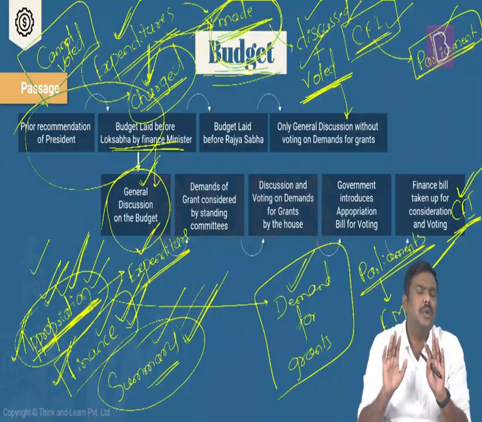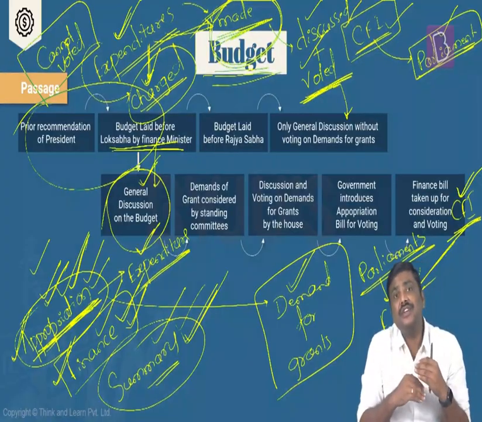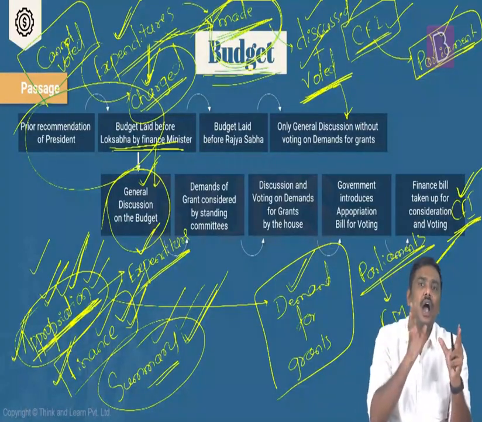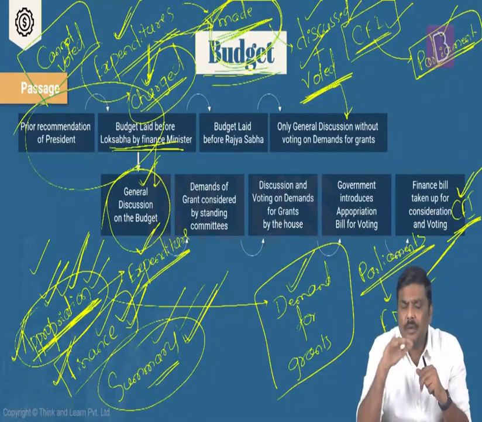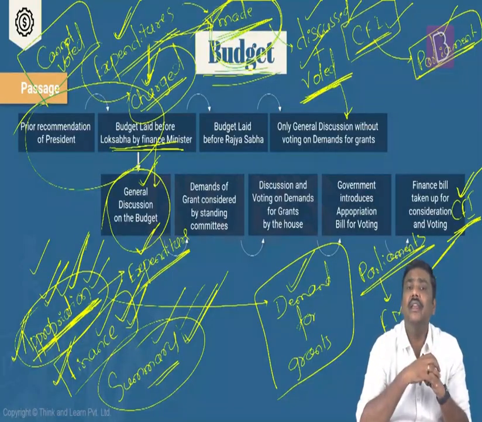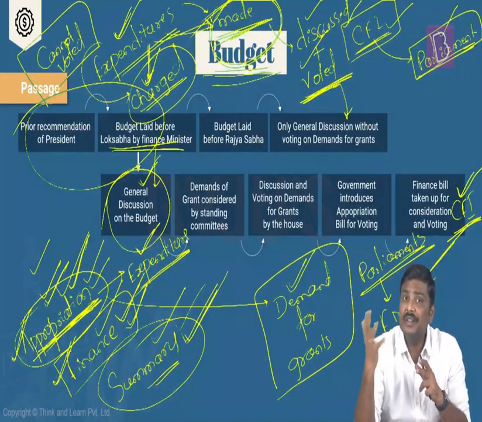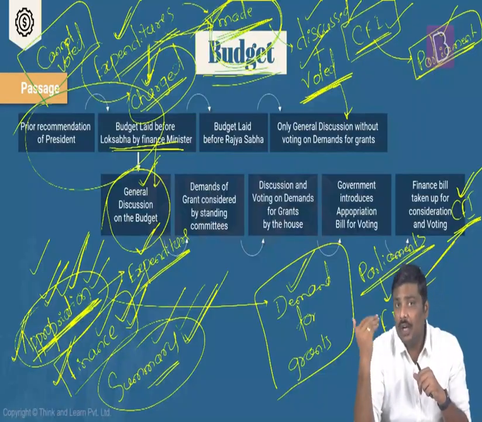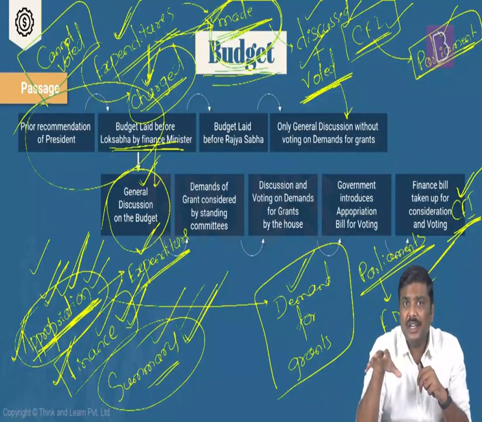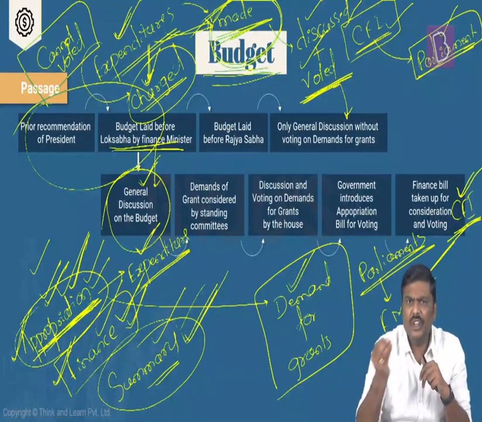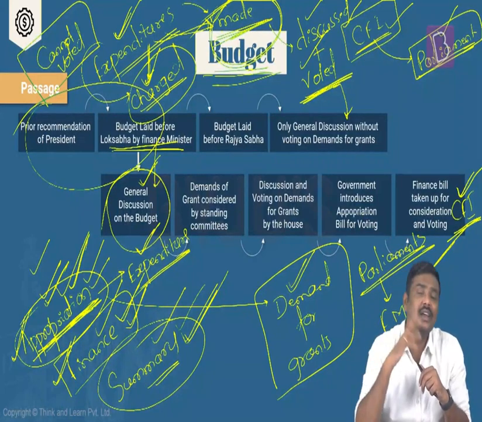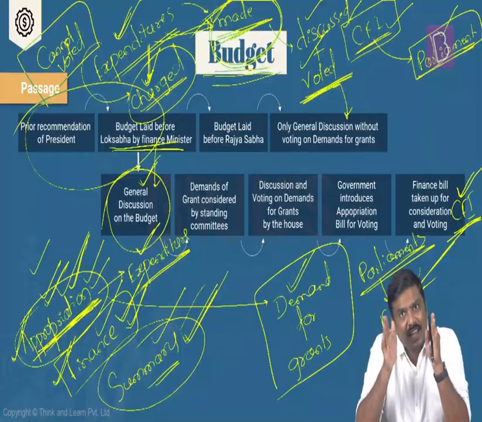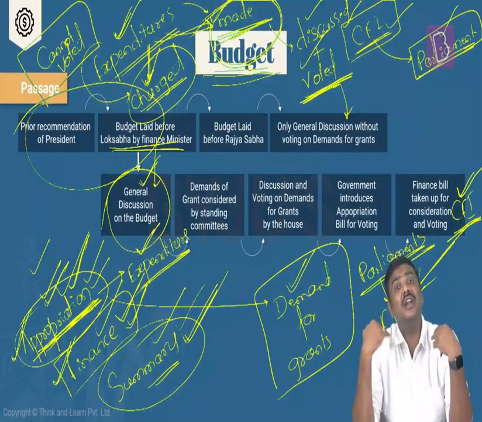What do you mean by general discussion? For the next 2 to 3 days, the parliament will discuss how the budget looks. Is this budget going to revive the economy? Is the budget going to bring black money into India or recover the black money in India? Is the budget going to promote the corporate sector? Will the budget help the rural households? Will the budget reduce poverty in India? Will the budget create employment? Does the budget have anything to do with the promotion of the agriculture sector in India, etc.? So for the next couple of days, this kind of general discussion is conducted.